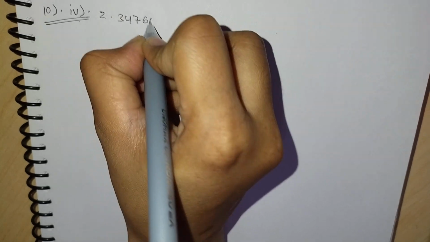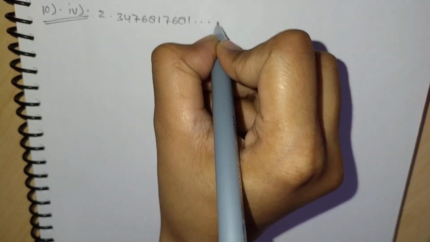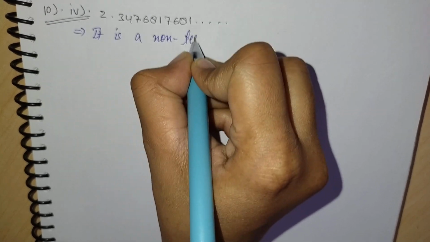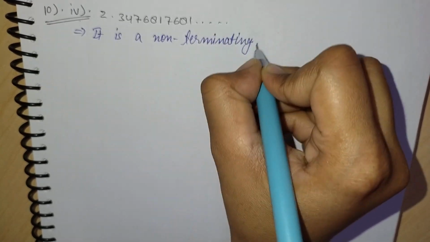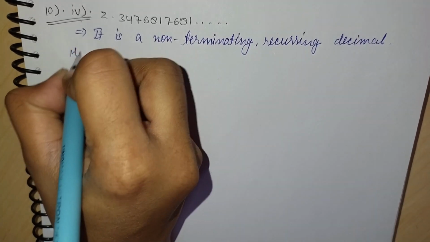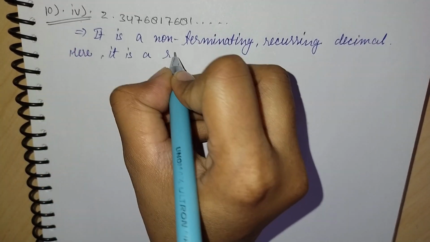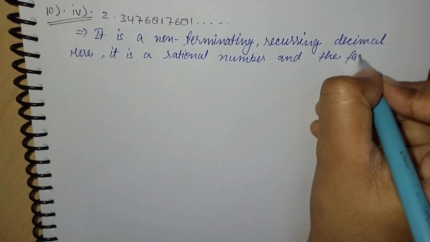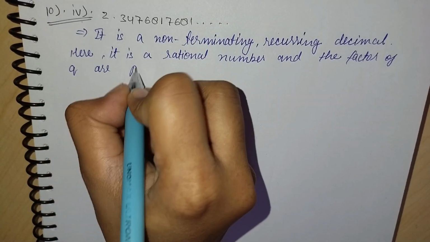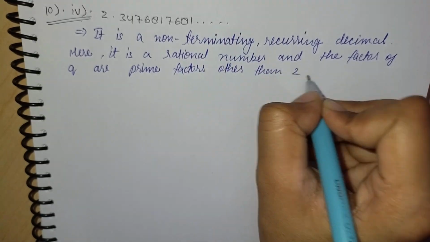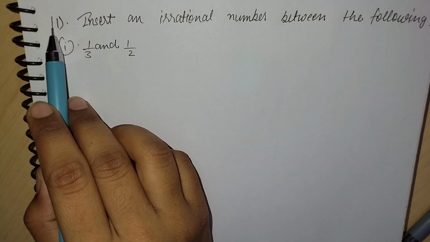Now the fourth part is 2.34768161. On solving it, it is a non-terminating, non-recurring decimal, hence it is not a rational number. The other one is a non-terminating recurring decimal expansion. Here it is a rational number, and its denominator has prime factors other than 2 or 5 because it is a non-terminating and repeating decimal.